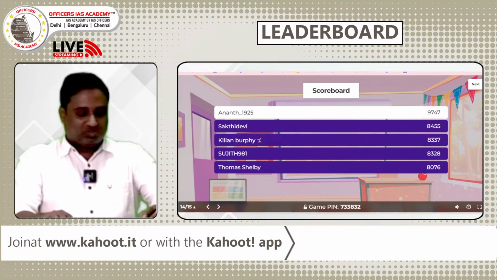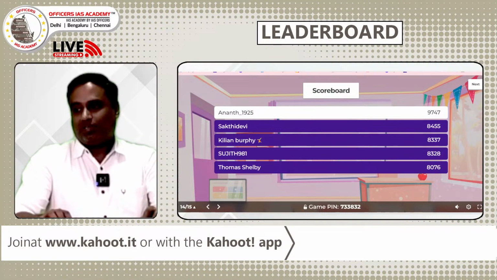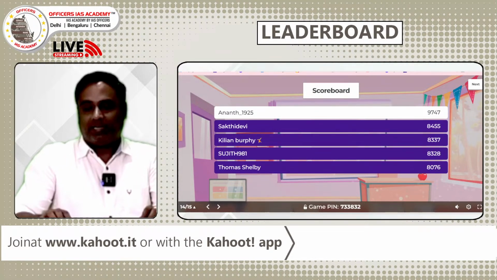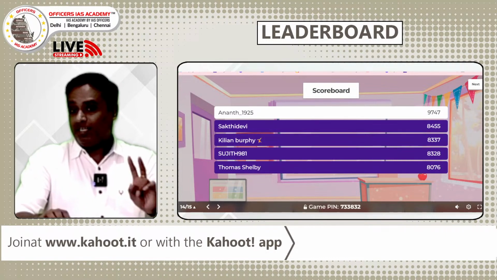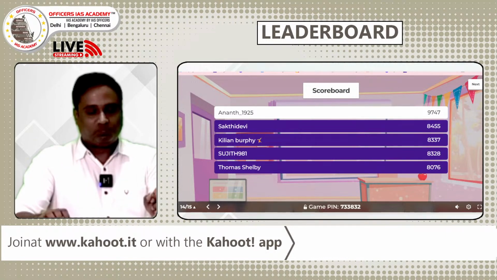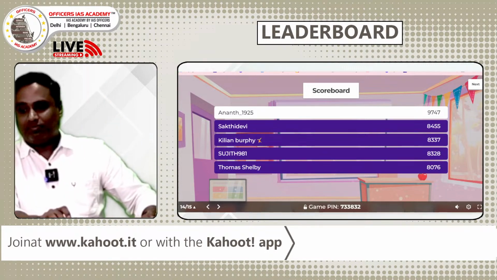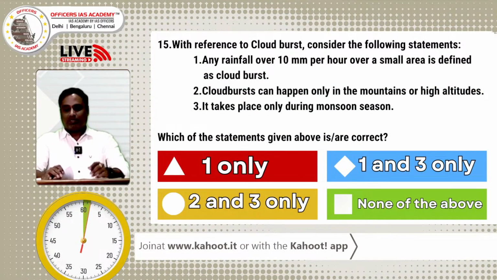So now the last question of this quiz today, and the difference between 1 and 2 is 1,300. The possibility is that everybody can get double points and reach the first spot. Last question of today, 30 seconds with double points. Now the question is on your screen.